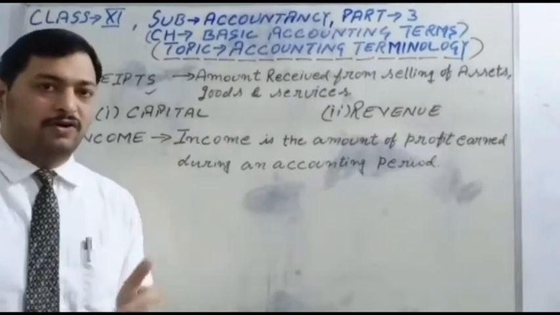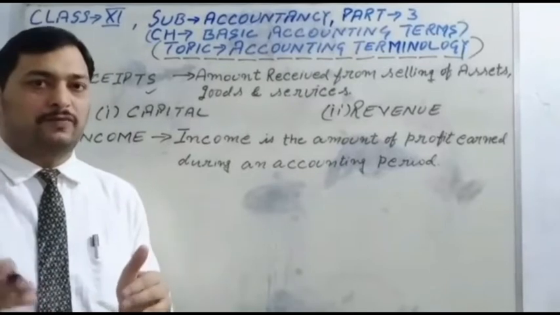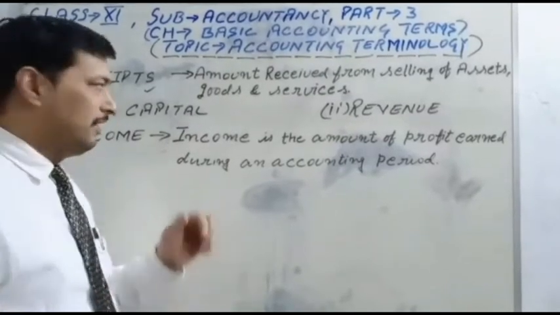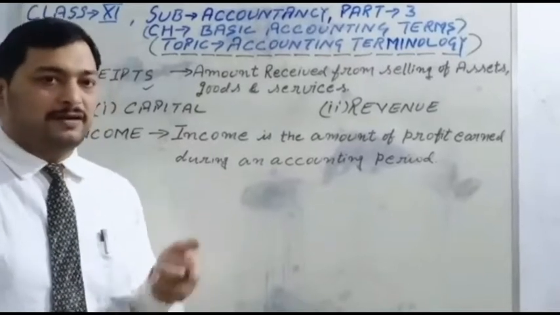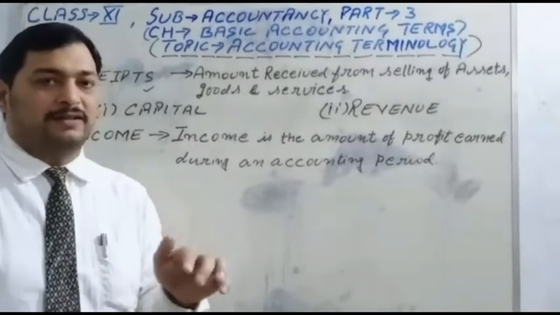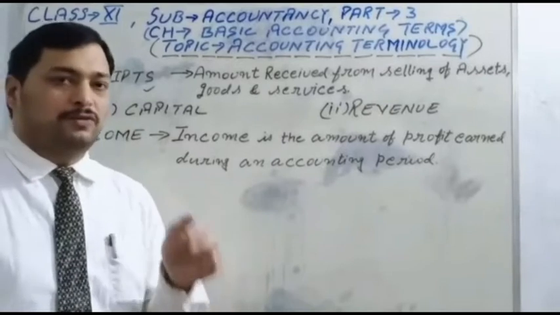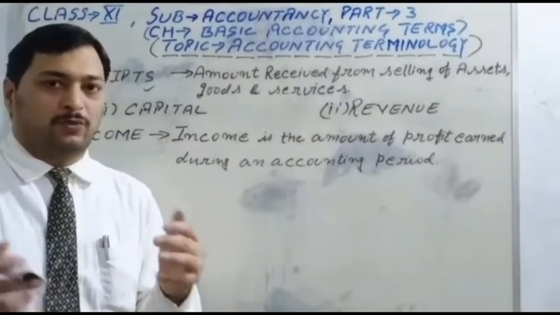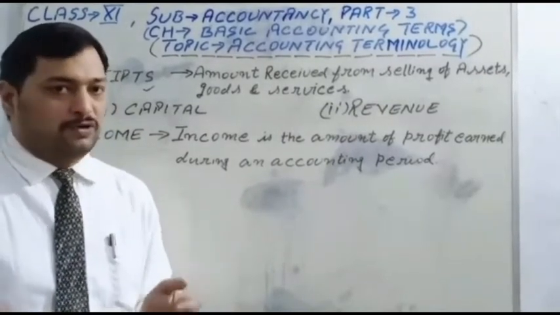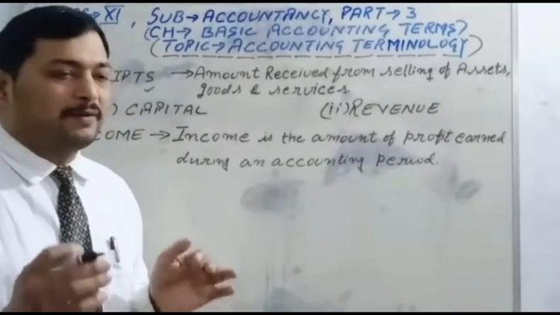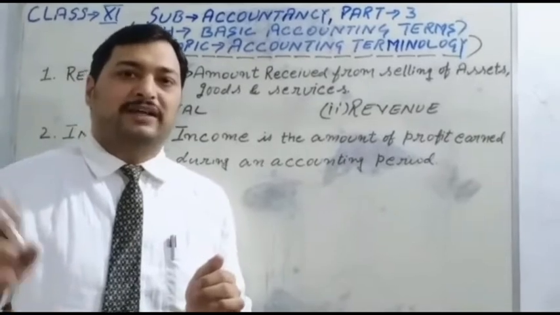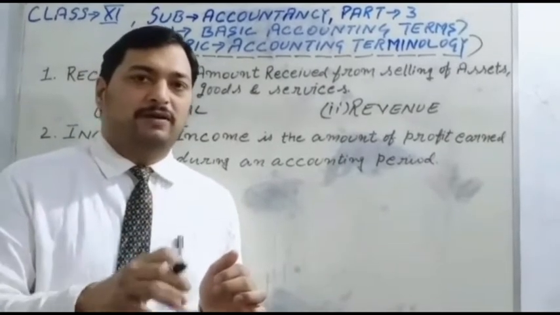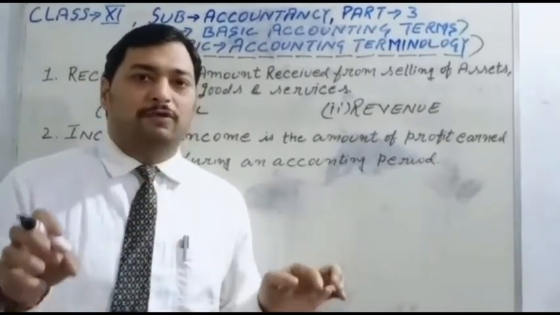And if the owner sells the assets of his own business, it is called capital receipts, because the assets are not regularly sold from the business. When the owner purchases assets, the main motto is to manufacture from those assets.